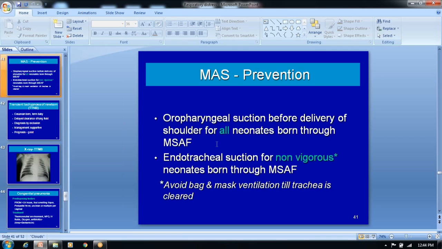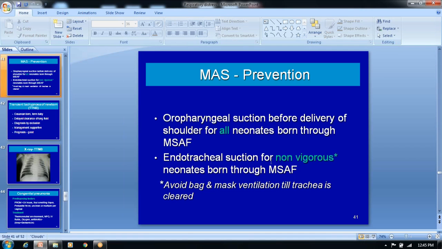Then how to prevent this meconium aspiration? Oropharyngeal suction is very, very important, and endotracheal suction is very, very important. The neonatal resuscitation program is entirely different, a separate topic, but at the time of delivery we have to see whether the baby is vigorous or non-vigorous. Vigorous means we have to check the muscle tone and good respiratory effort, and heart rate should be more than 100. Then only we call it a vigorous baby. Non-vigorous means heart rate is less than 100 and there is limpness of the limbs.